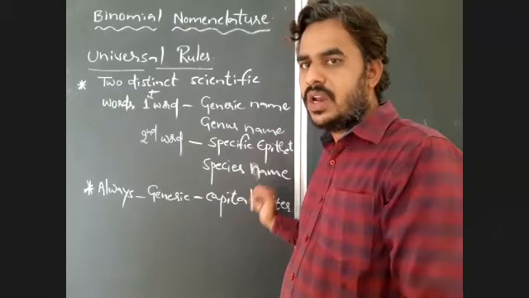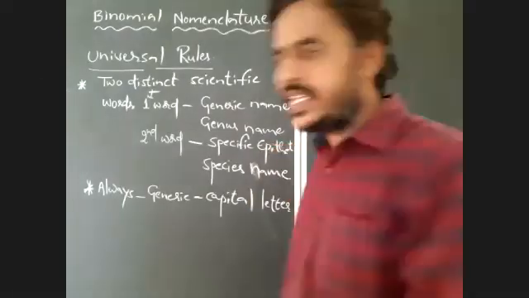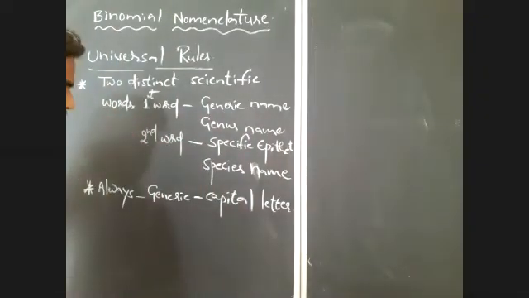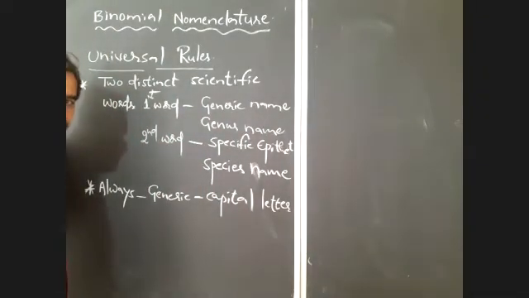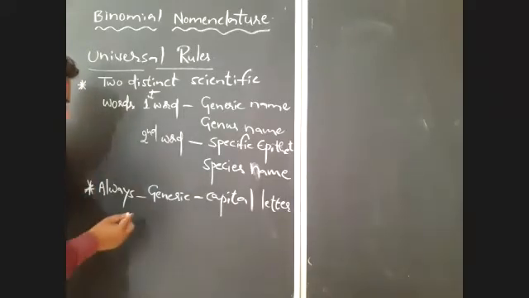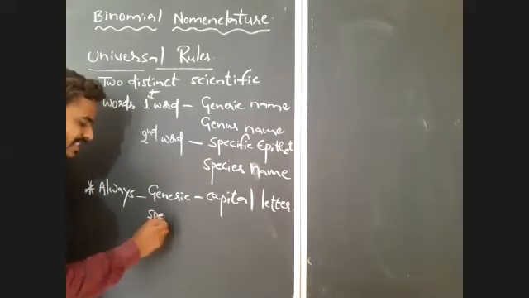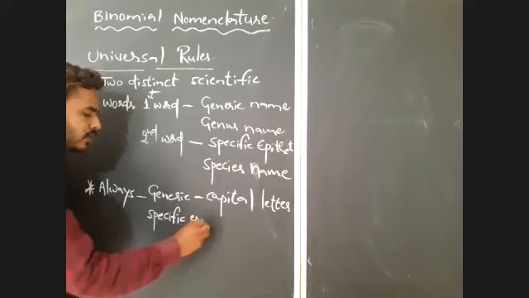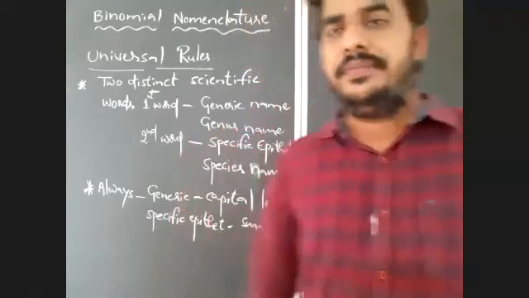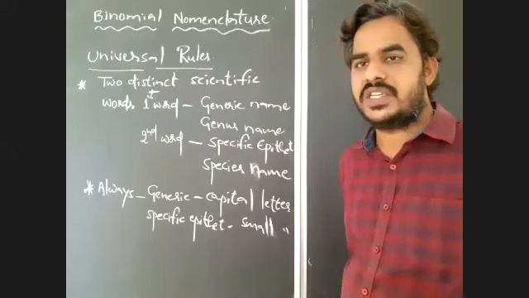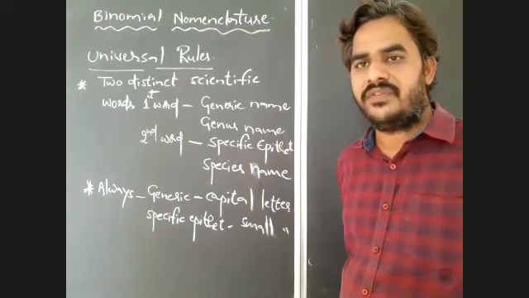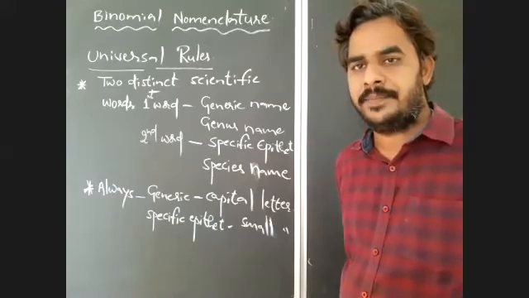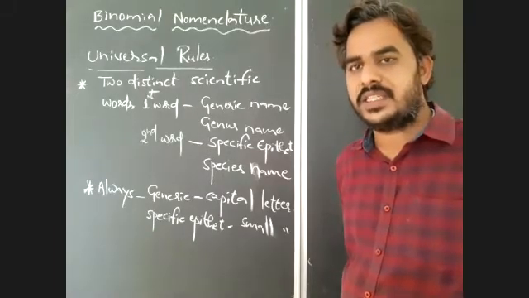So a noun always should start with a capital letter, but the second word, that is the specific epithet, is an adjective, so always the species name or the specific epithet should be in small letters. So that is, every living organism will be named with two distinct scientific words. In that, the first word represents the generic name or genus name. The second word represents the specific epithet or species name.